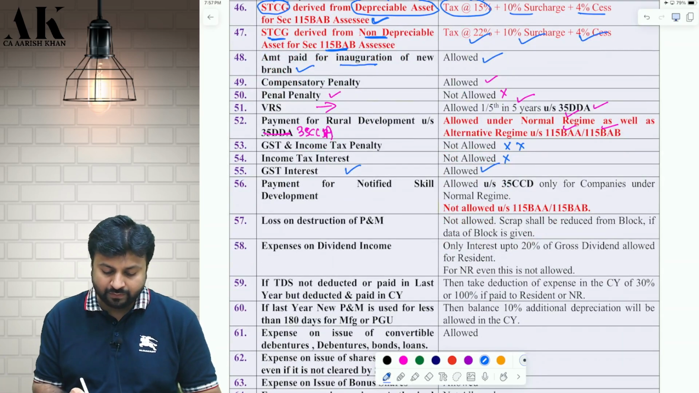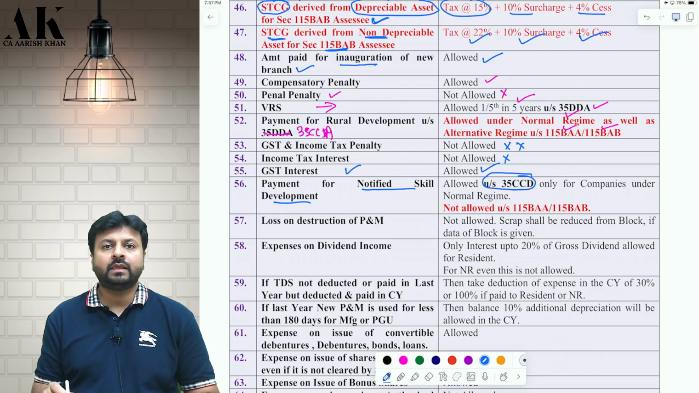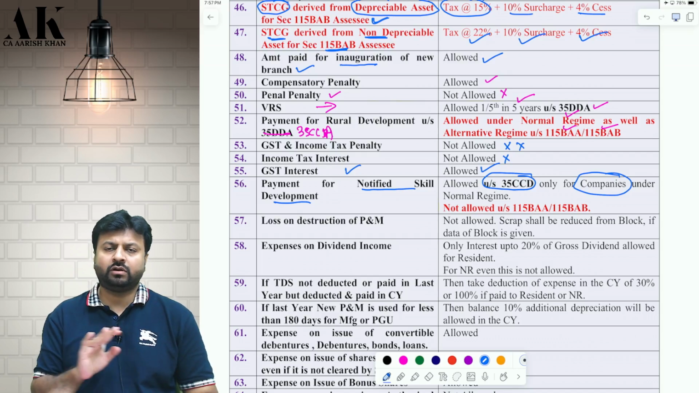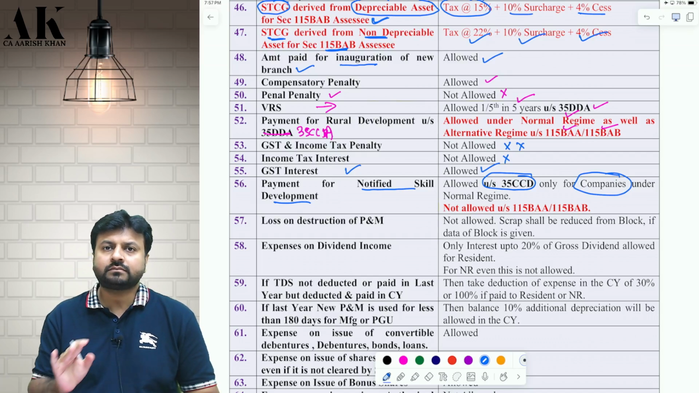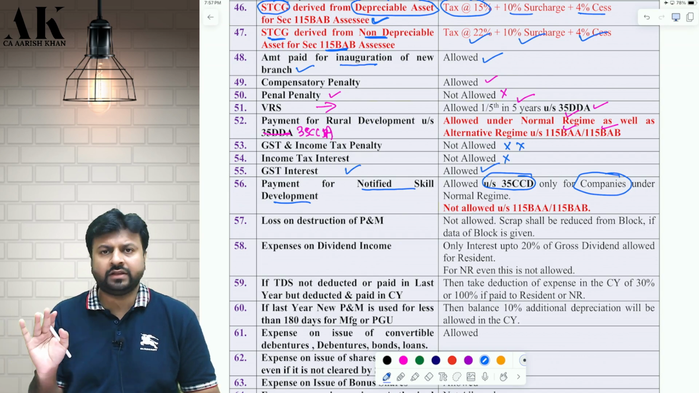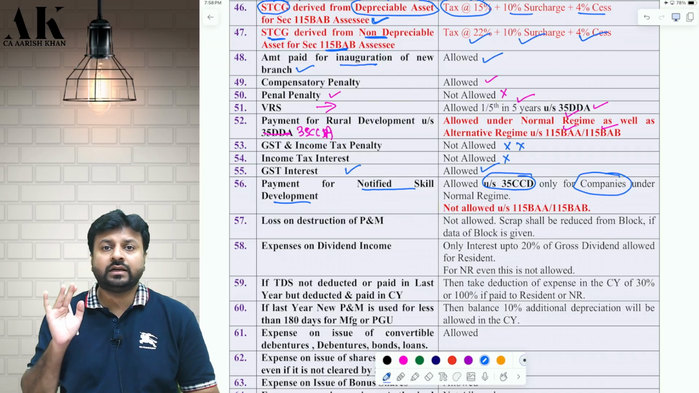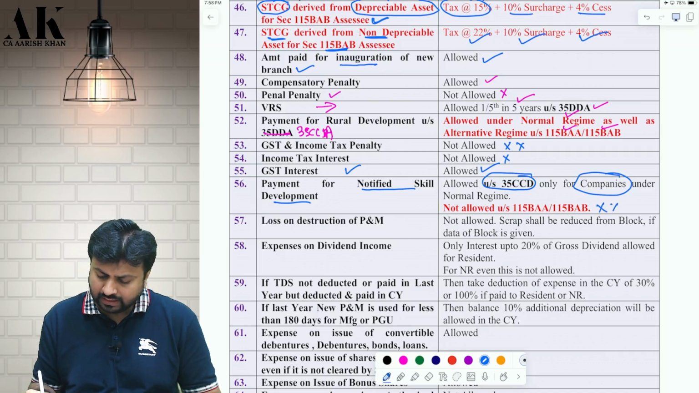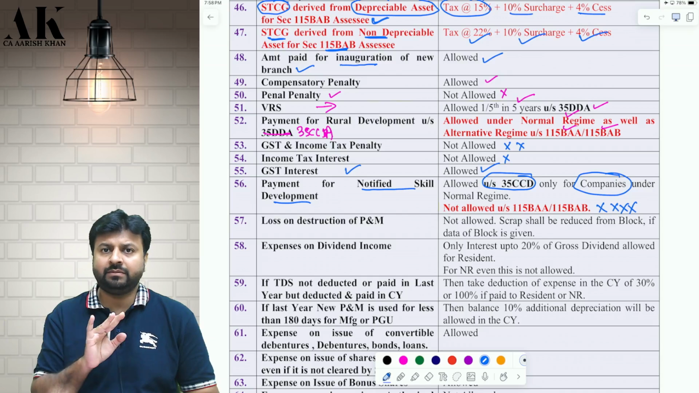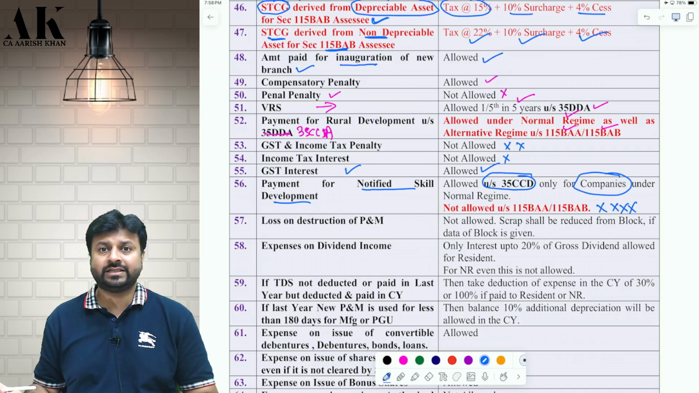Next one, if you make any payment for notified skill development, first of all, this is allowed as a deduction under 35CCD, notified skill development payment under PGBP. Secondly, this is only allowed for companies, not allowed for other assessees. Thirdly, it is not allowed under 115BAA and BAB. Under the new regime, under 115BAA and BAB, this deduction of 35CCD is disallowed.